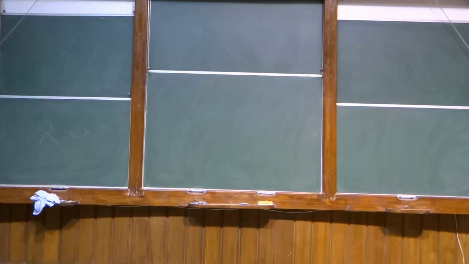Are there questions? I had the impression that when you were discussing the three-point function, you said there was a case with three NS punctures and a case with one NS and two Ramond. You don't have the other cases, like three Ramond punctures?